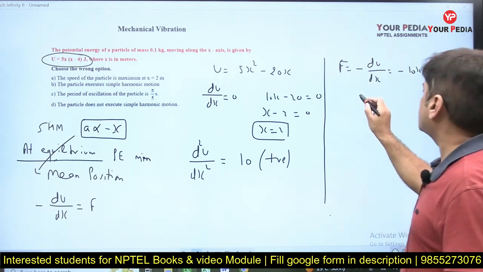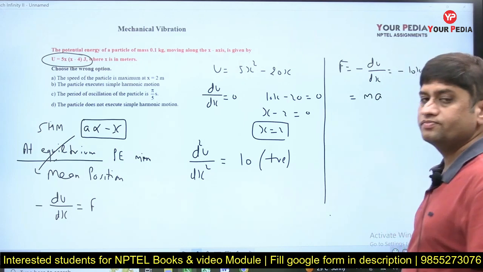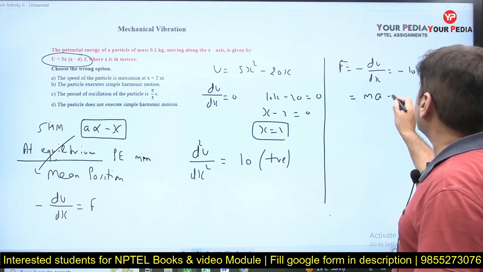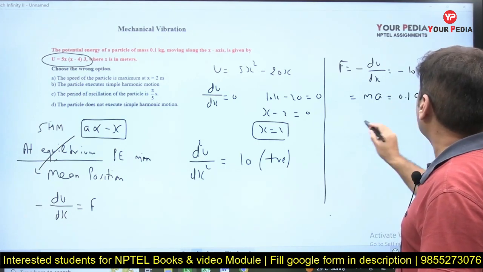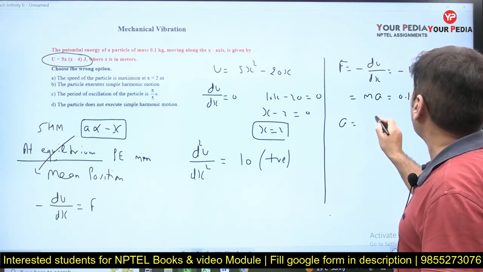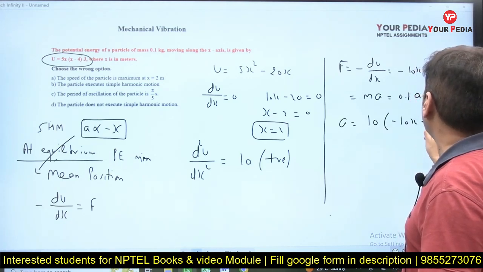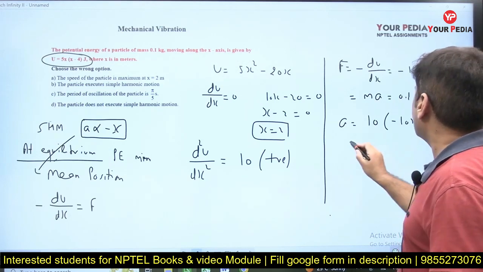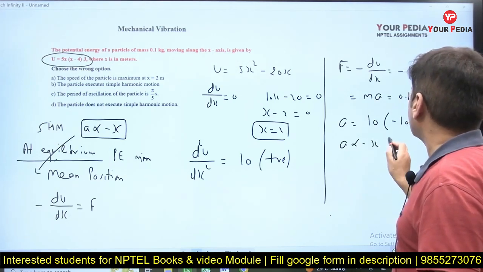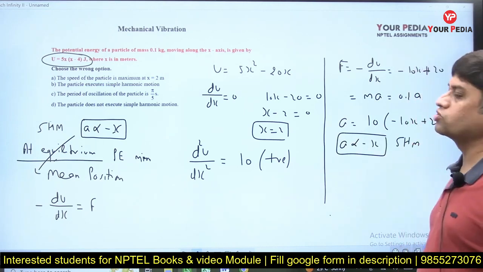And F is nothing but m into acceleration. m is given as 0.1, so 0.1 into a. That means a is coming out to be 10 times (-10x + 20). As you can see clearly, a is proportional to minus x. That shows it is a simple harmonic motion.